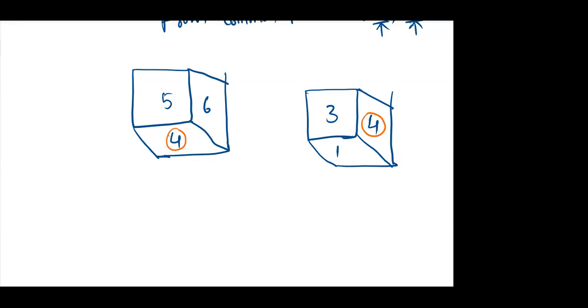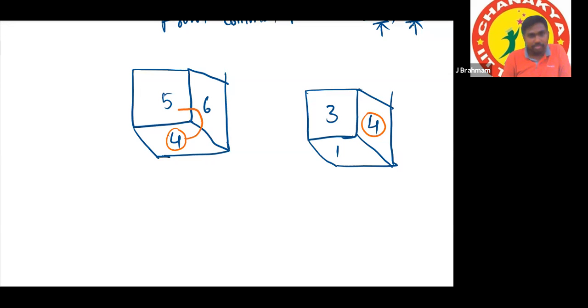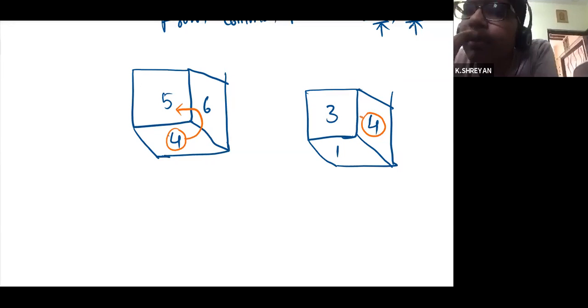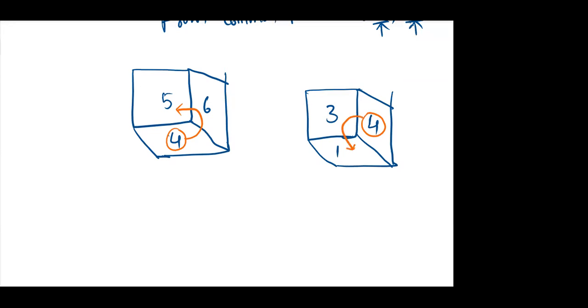Anti-clockwise. Okay. Clockwise. Okay. Let us move anti-clockwise. This is the path. And from here, 4, 6, 5. Let us move anti-clockwise. This is 6, 5.